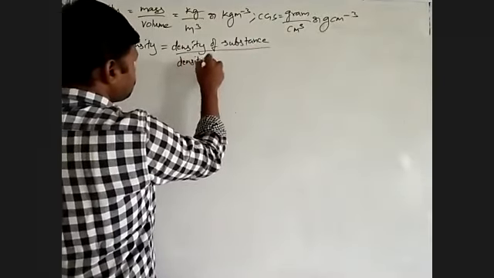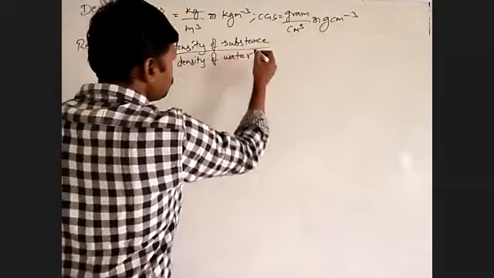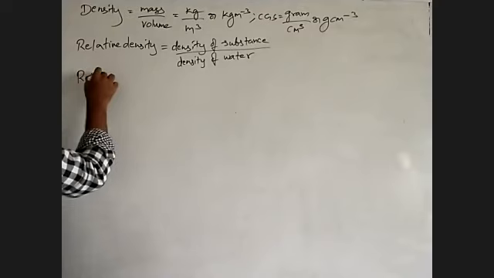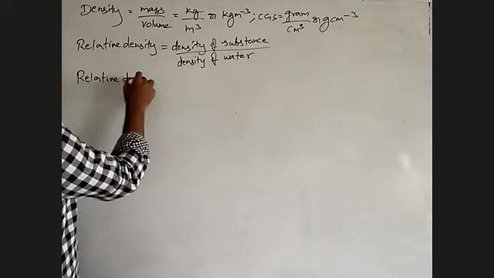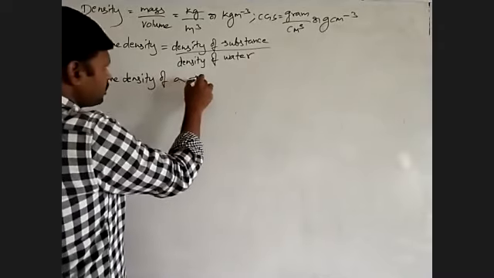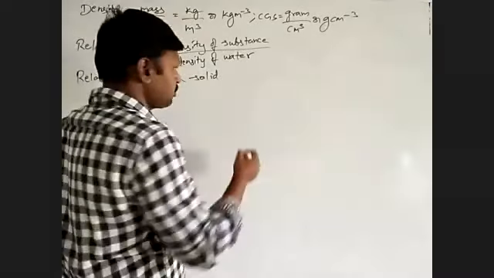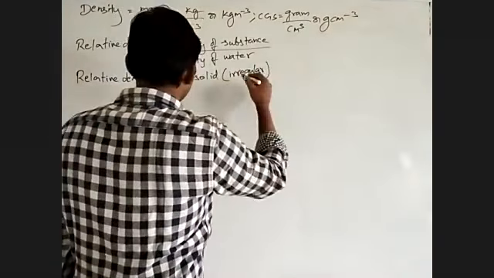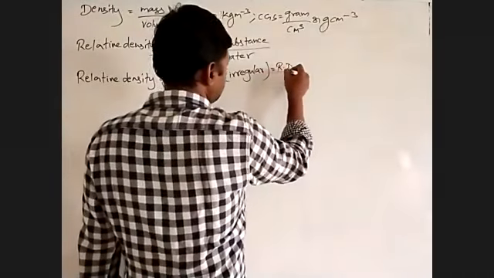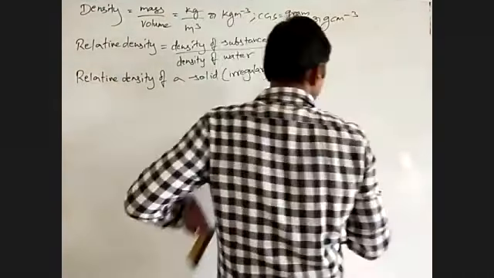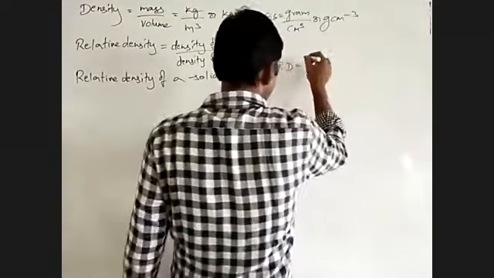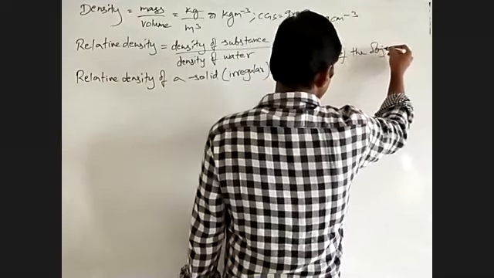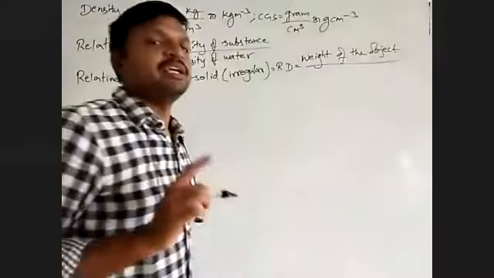Then to find the relative density of an unknown solid, meaning an irregular solid: RD is equal to the weight of the object divided by the weight of an equal volume of water.